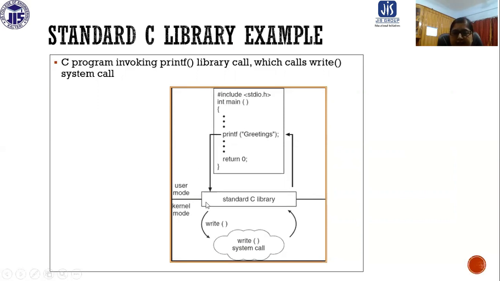So it goes to the system call interface, where we have the standard C library. In the standard C library, for printf we have write. So the write function is going to be executed. Write is the system call which is going to be executed, and the greetings are going to be written, and then it returns to the standard C library, and from there the control comes back to the program. In this way the system call is handled.